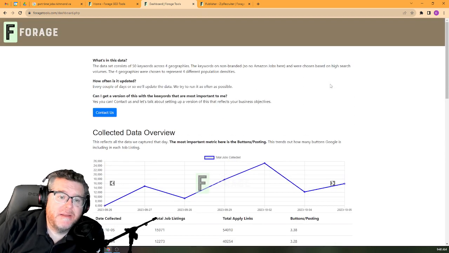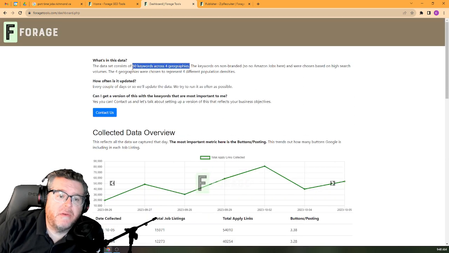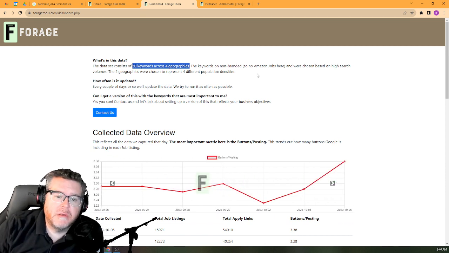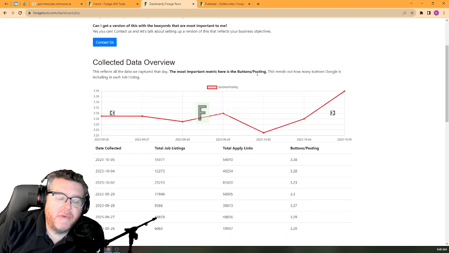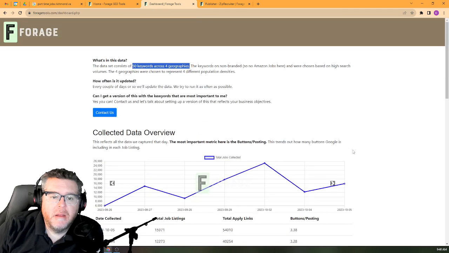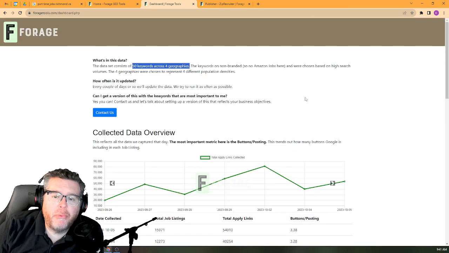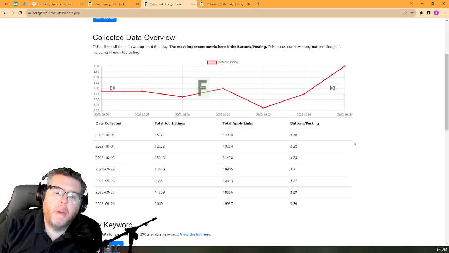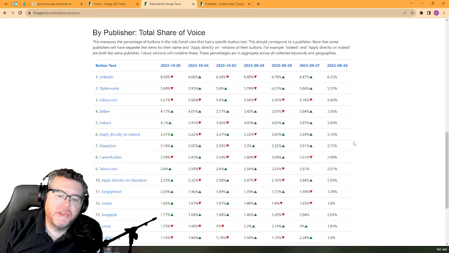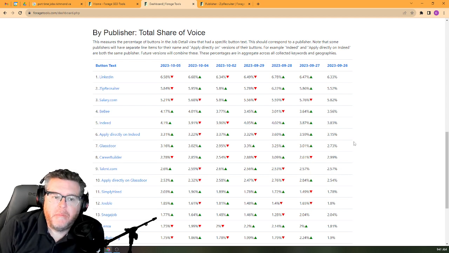So if we look at by publisher, total share of voice, just some background here real quick. This tool has about 200 keywords loaded into it. They get updated every couple of days, right? So 50 keywords, 4 geographies. Those geographies represent different size cities in the U.S. That's the data we have to go off of. There's no branded jobs in there, so no Amazon jobs or things like that. It helps the data be a little more agnostic, because Amazon is going to skew all the data toward it, and that muddies up stuff.